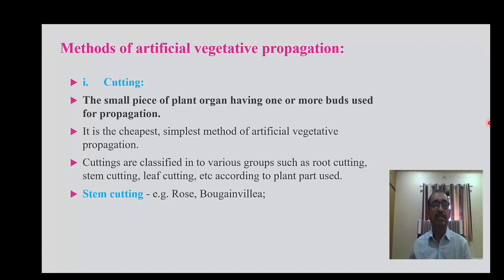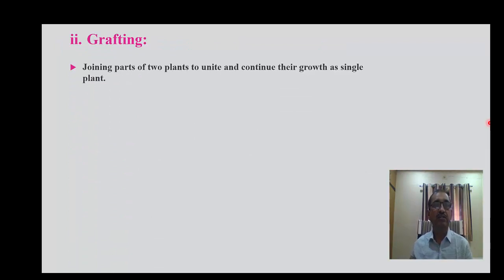First, stem cutting, examples rose, bougainvillea. Leaf cutting, sansevieria, and in root cutting, blackberry. These are examples of plants which are propagated with the help of cuttings. Grafting is another method of vegetative propagation.